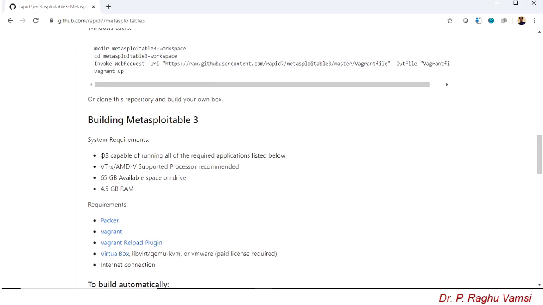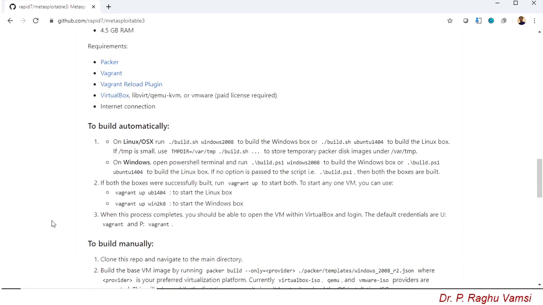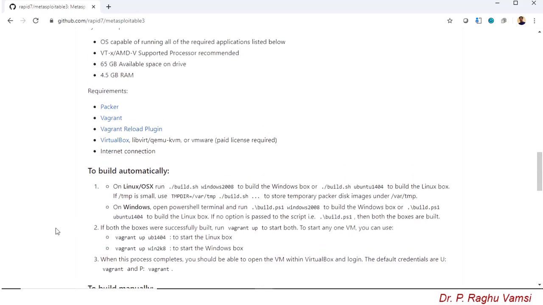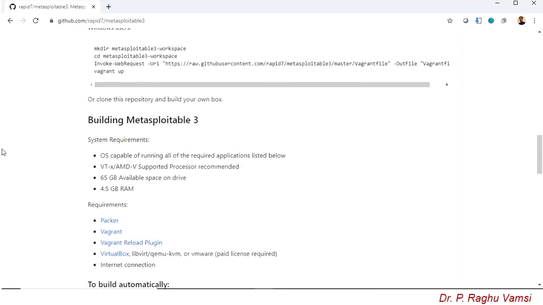And next, look here: an OS capable of running all the applications listed below. That is Oracle VirtualBox, Packer, and Vagrant. These are the things you are supposed to download first. Go to this link and download Packer, and go to this link and download Vagrant. How to build automatically, the instructions were also given, so you may follow them, and finally you are supposed to make Metasploitable 3.